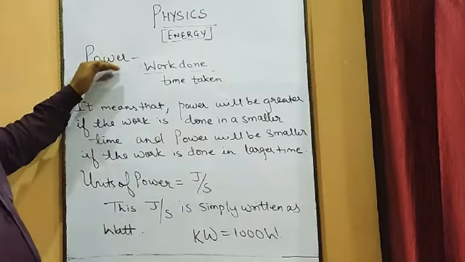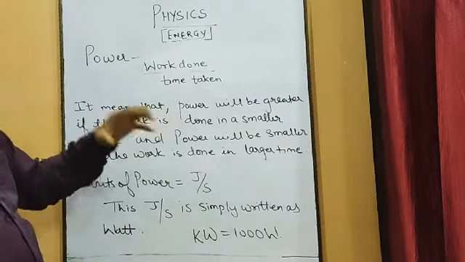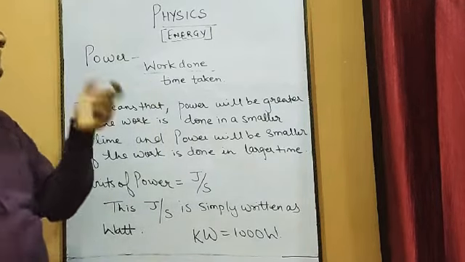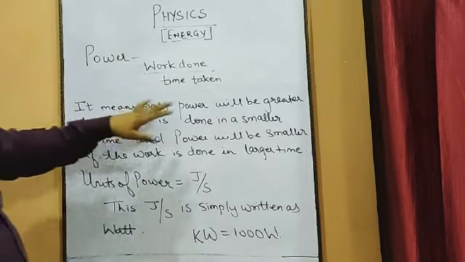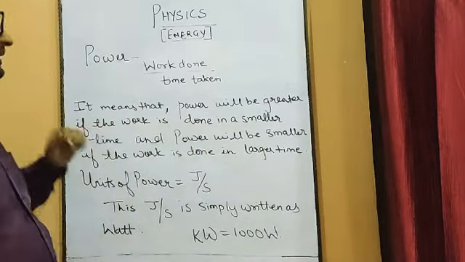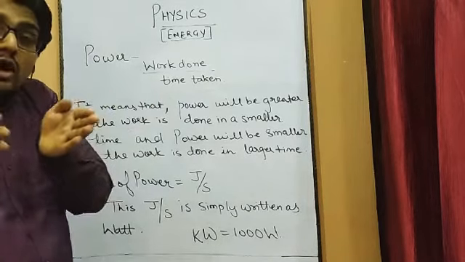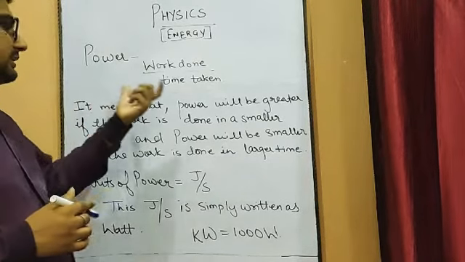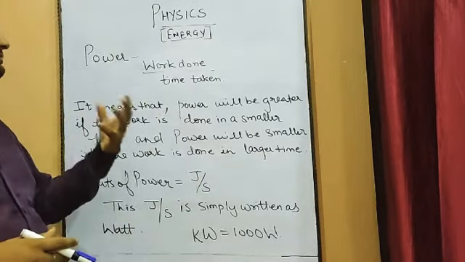That is the definition of power, and this is the formula of power also: power is equal to work done upon time taken, meaning how much work has been done in what amount of time. If the work is done in unit time, that is power. Now what does it mean? It means that power will be greater if the work is done in a smaller time. Suppose some amount of work has been done in a small amount of time. If a small time period has been taken to do the same amount of work, in that condition you can say that the power is more.